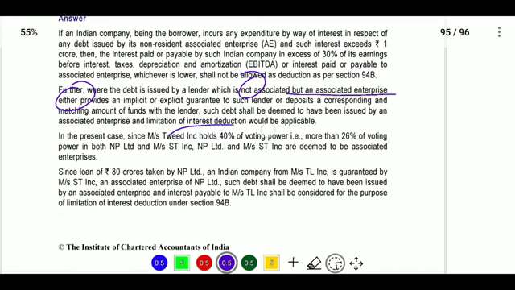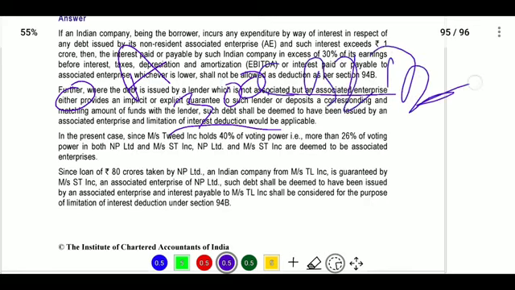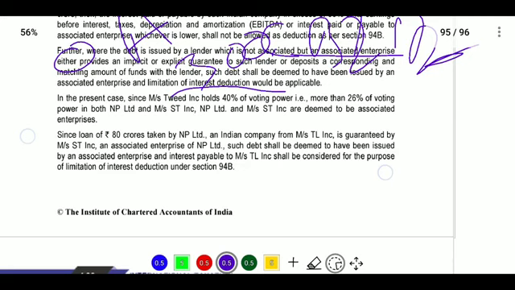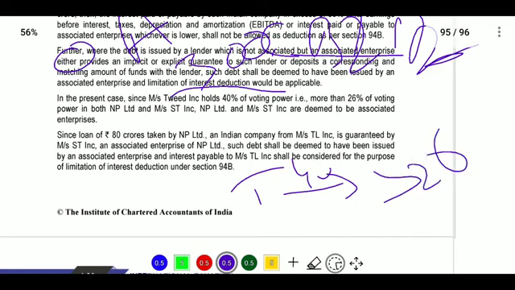Interest will be allowed as deduction. What amount is allowed? Only the actual amount, or 30% of EBITDA.